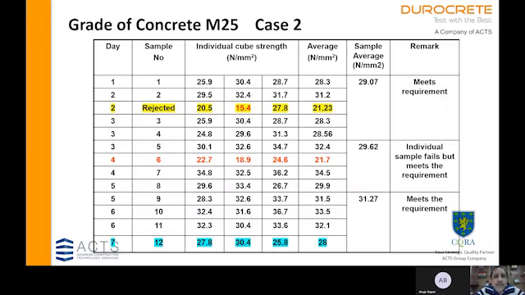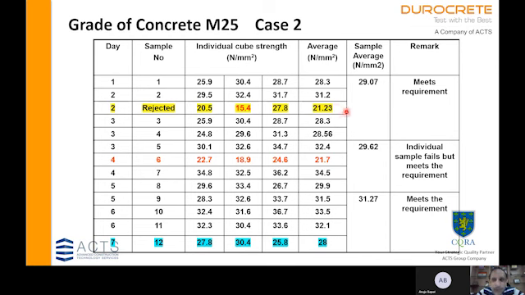Let us look at another case of concrete grade of M25. Now in this case, second sample cast on day 2 is showing wide variation in results. So we have second sample cast on day 2: 20.5, 15.4, 27.8, average of 21.23. So we find that the lowest value and the highest value do not fall within 15% of 21.23. So this sample needs to be rejected.